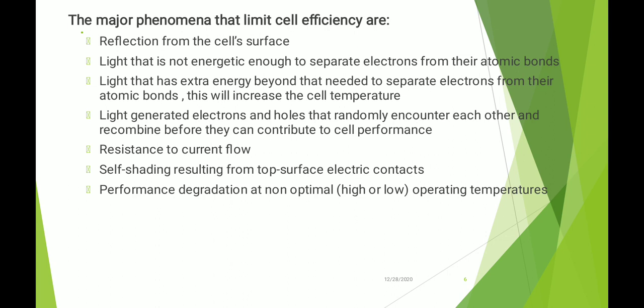Then light that has extra energy beyond that needed to separate electrons from their atomic bonds increases the cell temperature and therefore limits the cell efficiency. Then light-generated electrons and holes randomly encounter each other and recombine before they can contribute to cell performance. Then resistance to current flow, self-shading resulting from top surface electric contacts, performance degradation, and non-optimal high or low operating temperature.